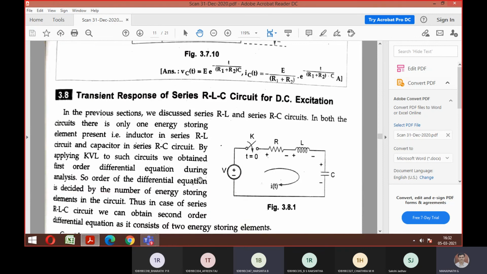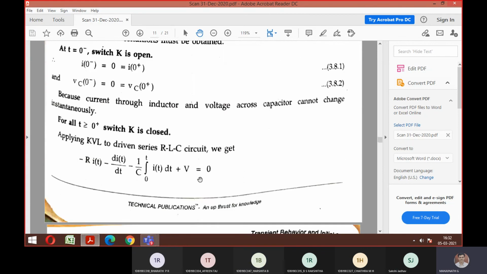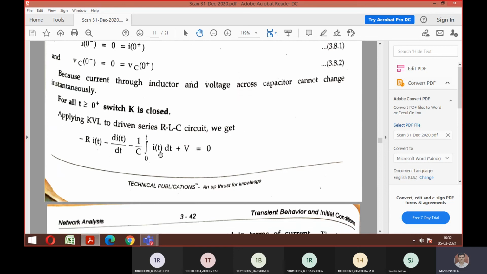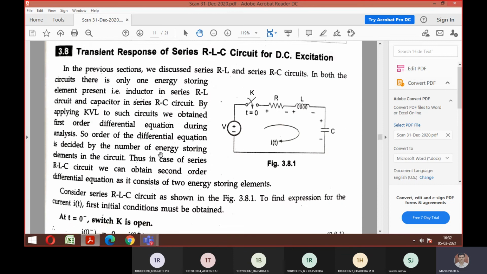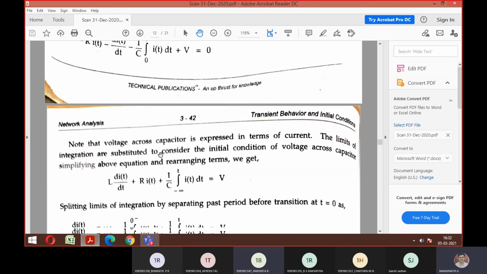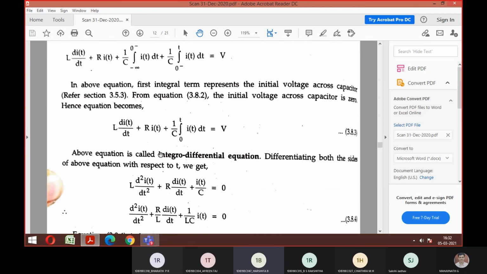Last category, RLC in series, same procedure. Instead of 2 equations, you'll get 3 equations. Now look at this equation. R is there, C is there and L is there. So if it is L, differentiation; if it is C, integration. So this is the one more change in the last derivation, the RLC circuit. Is it fine here? Everyone, is it fine? Yes, sir.